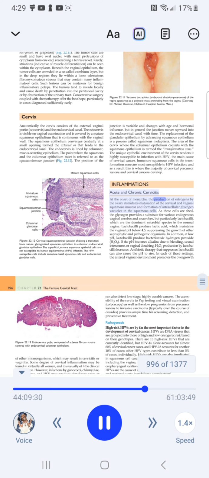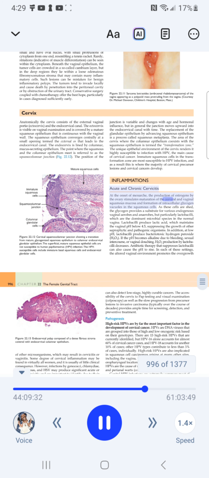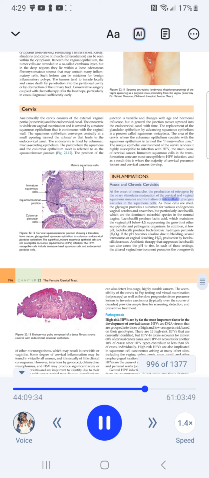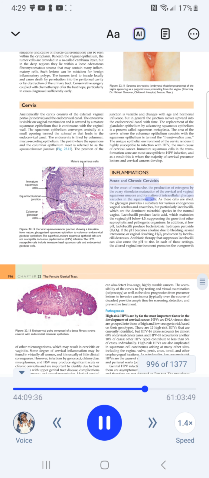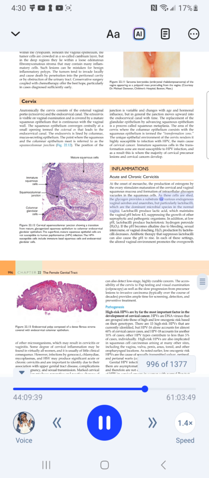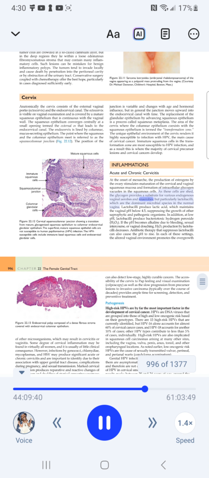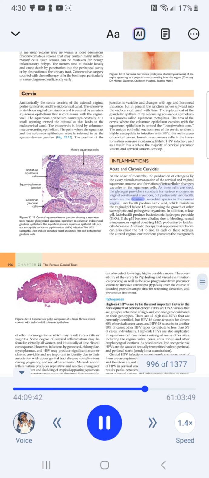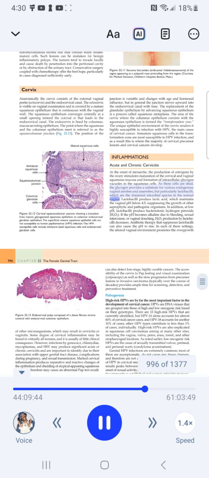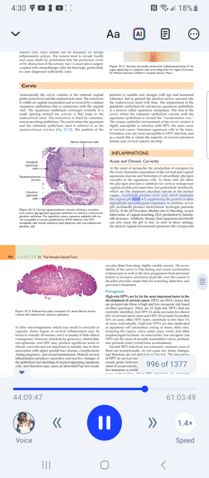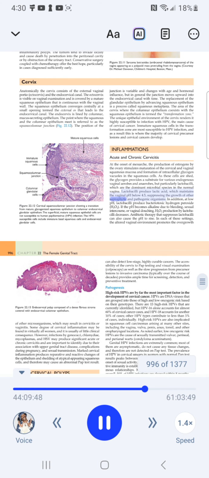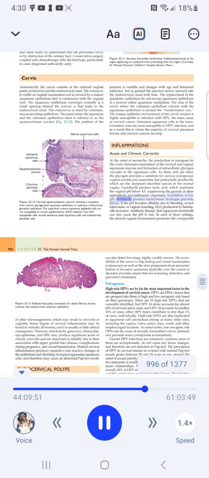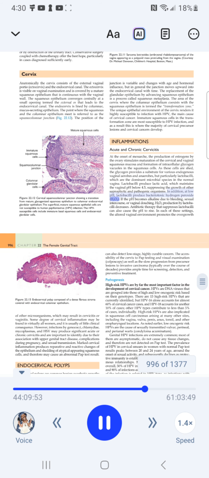The production of estrogens by the ovary stimulates maturation of the cervical and vaginal squamous mucosa and formation of intracellular glycogen vacuoles in the squamous cells. As these cells are shed, the glycogen provides a substrate for various endogenous vaginal aerobes and anaerobes, but particularly lactobacilli, which are the dominant microbial species in the normal vagina. Lactobacilli produce lactic acid, which maintains the vaginal pH below 4.5, suppressing the growth of other saprophytic and pathogenic organisms. In addition, at low pH, lactobacilli produce bacteriotoxic hydrogen peroxide (H2O2).